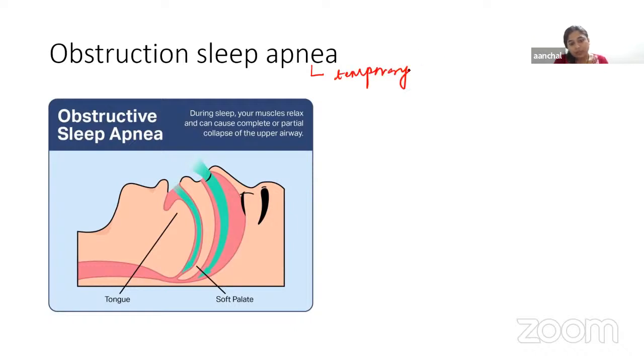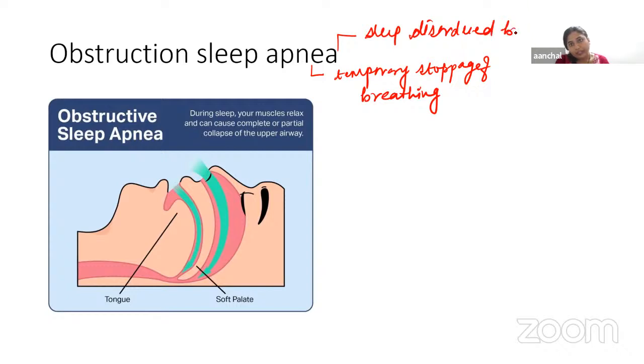temporary stoppage of breathing that occurs repeatedly during sleep. This is also known as sleep disordered breathing.